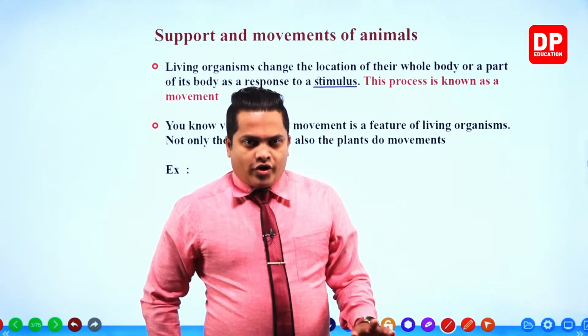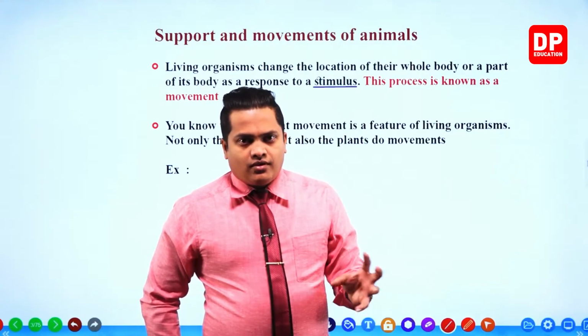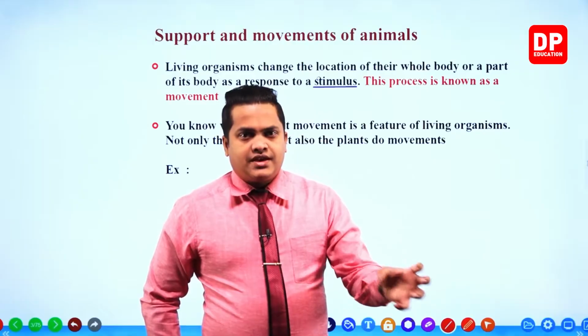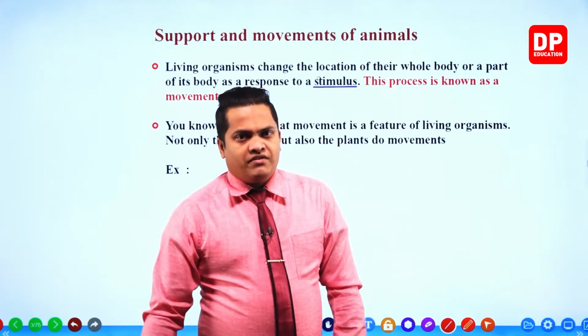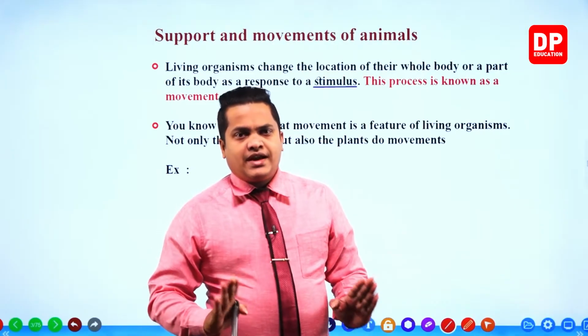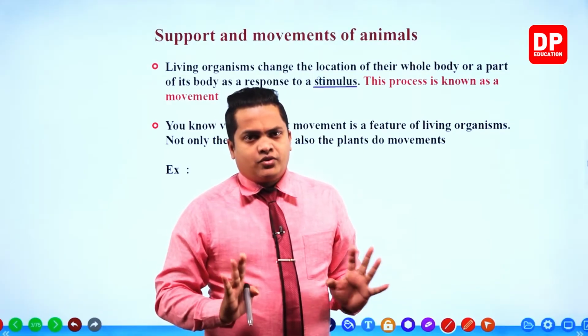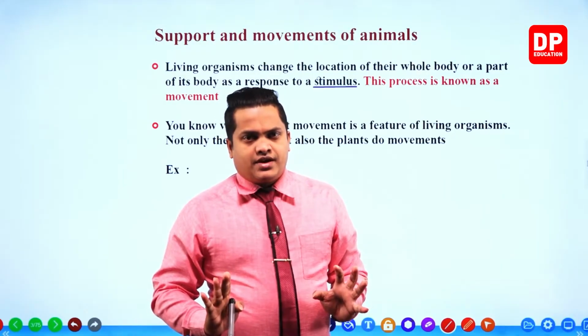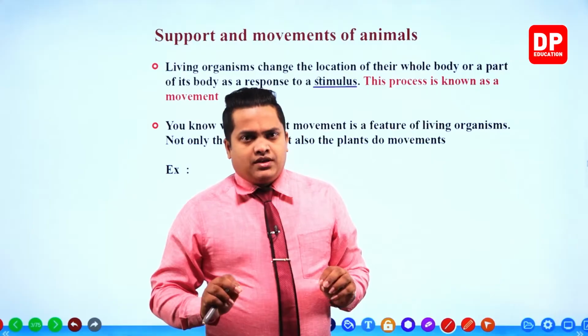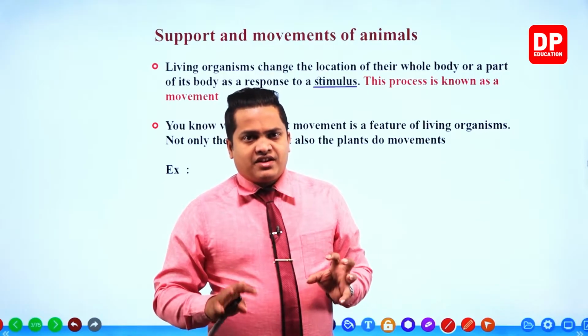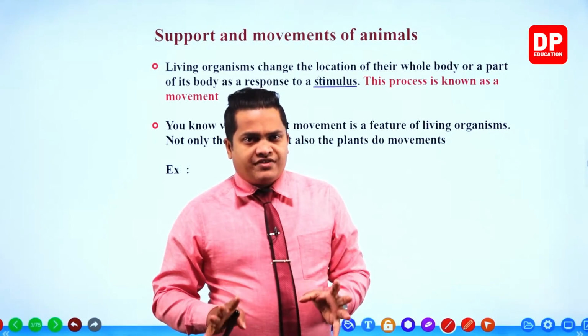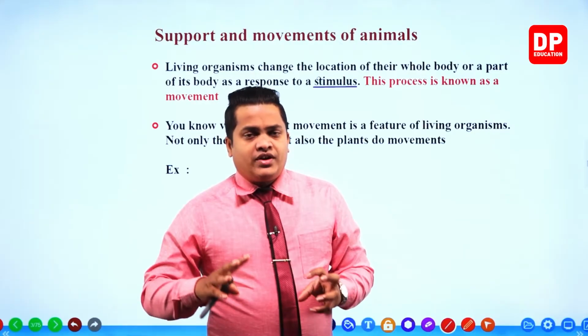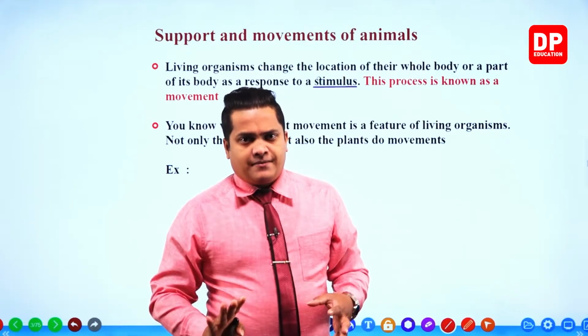So not only animals but all the other organisms follow the same thing. But however, the stimuli can change from one to another, right? Sometimes for animals, they will show different movements for different kinds of stimuli.